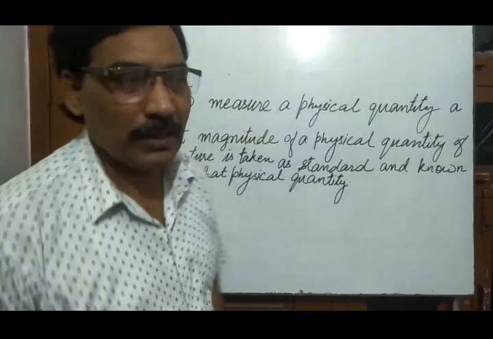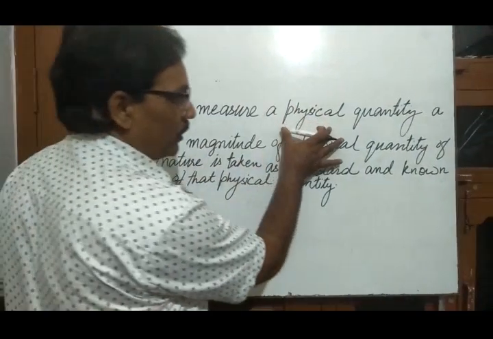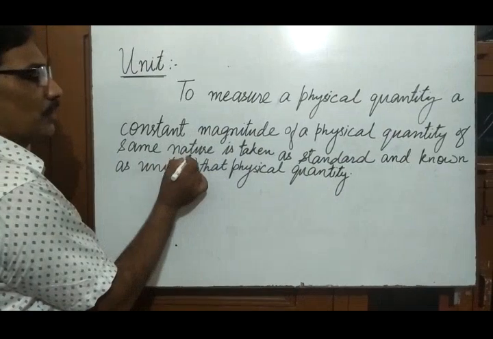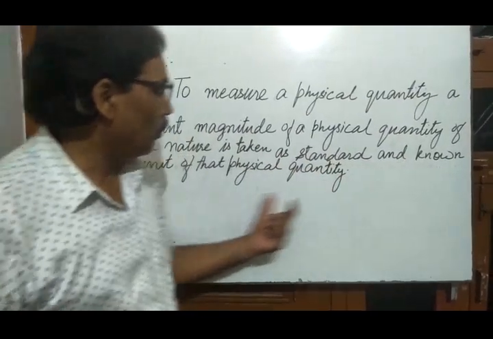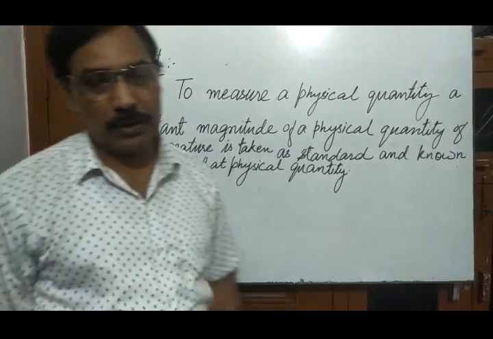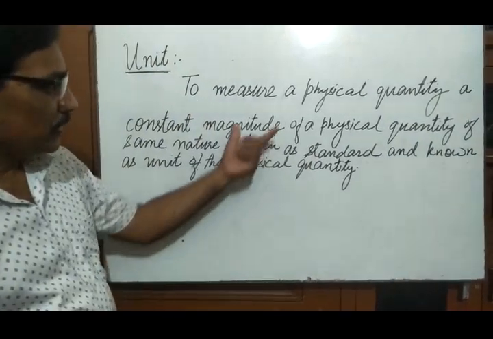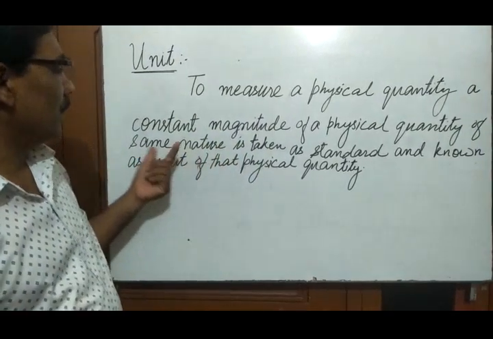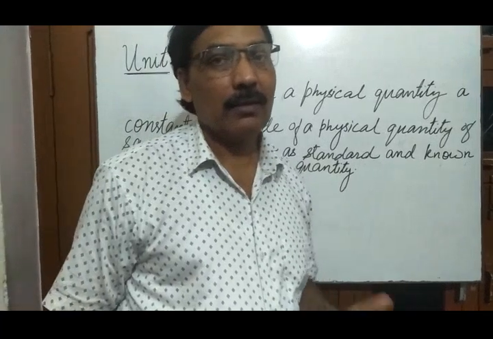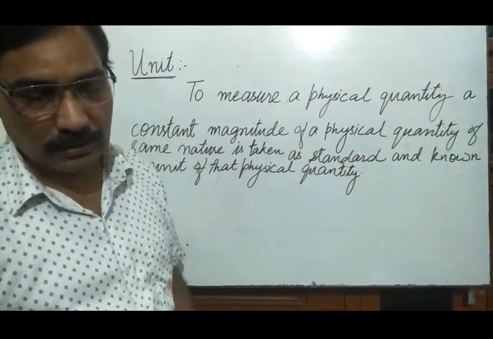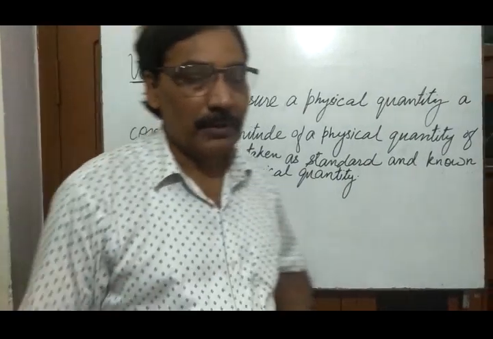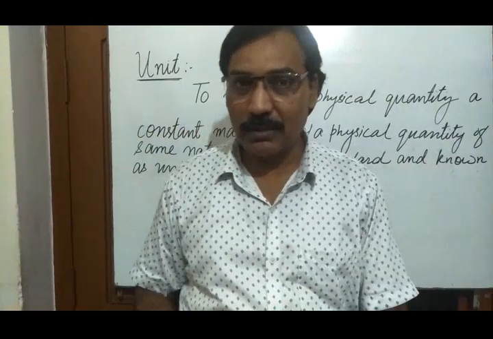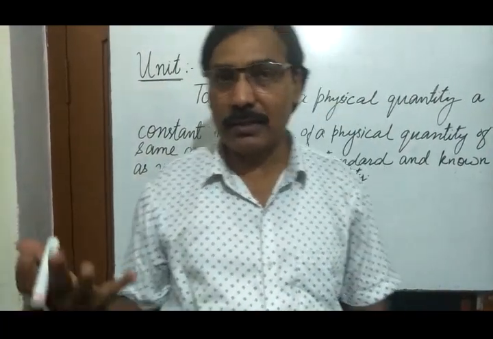Okay. Now what is unit? To measure a physical quantity, a constant magnitude of a physical quantity of same nature is taken as standard and known as unit of that physical quantity. Clear? So to measure a physical quantity, you will take a definite value of same nature. That will be known as unit of that physical quantity. For example, later we will study that the unit for length is meter. A definite value of length is taken as meter. A definite value of mass is taken as kilogram.